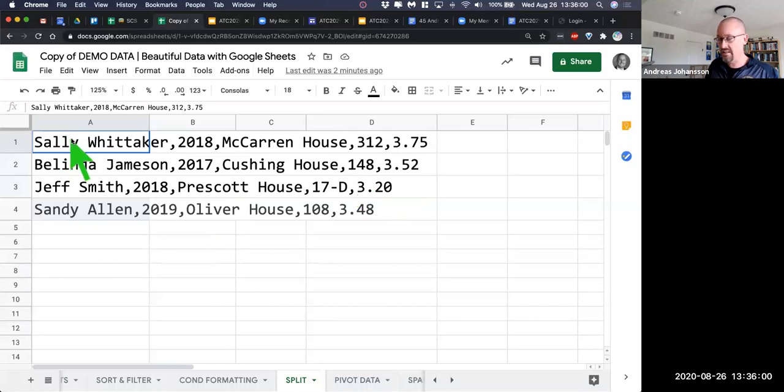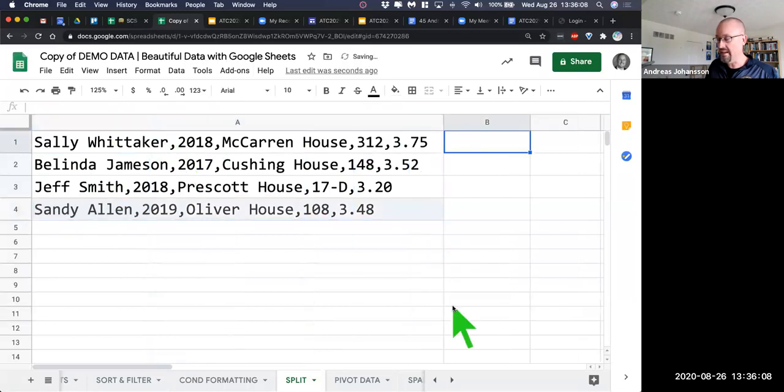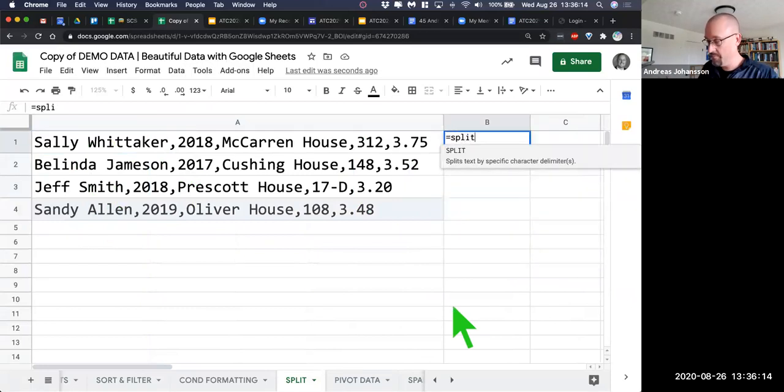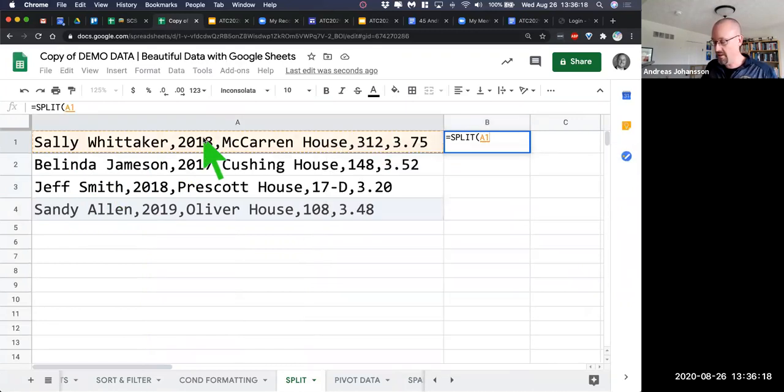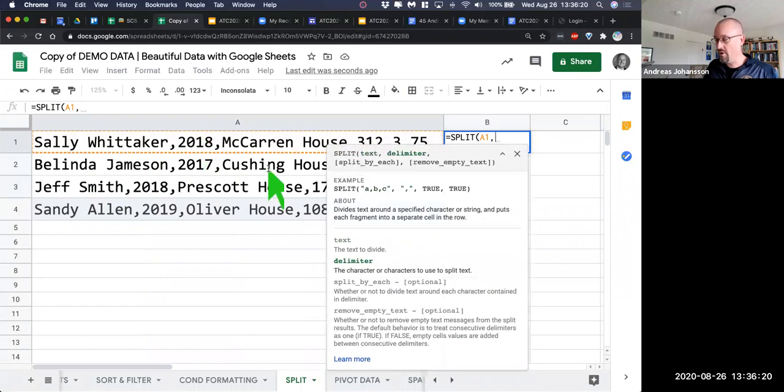So here, the Sally Whitaker, Belinda Jamison, they all live in A1, A2, A3. And so I'll drag it over here so we can see it. In B, I want it to just split all that data out, so I'm going to use the split command. I'm going to say equals split, and it's going to say select the cell that you want to split. And then remember, it tells you how to do it. And so it's asking for a delimiter.